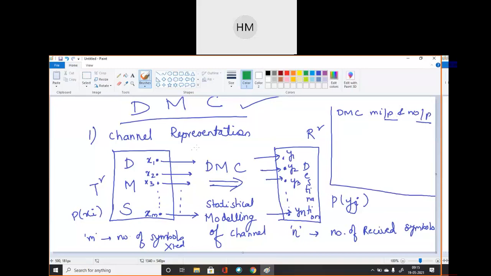And what are those input symbols? These are x1 to xm symbols. Okay, m number of symbols are there. Next line, write down statistical modeling of channel. Statistical modeling of channel is used to analyze the performance of communication system.